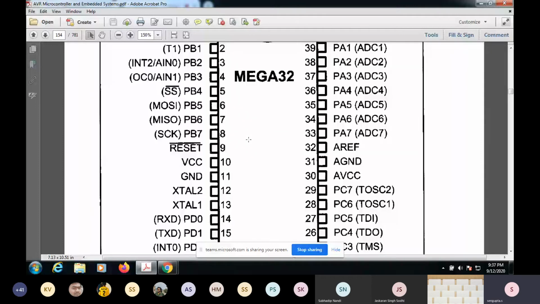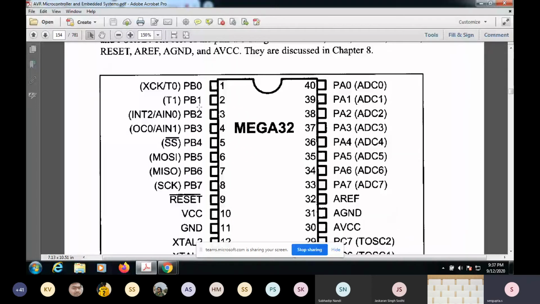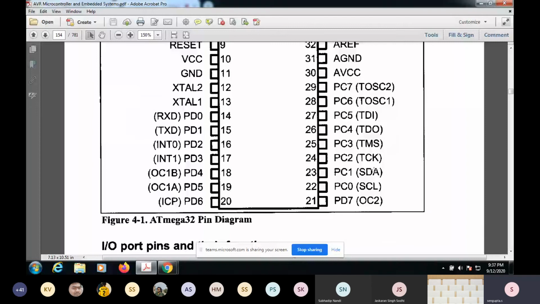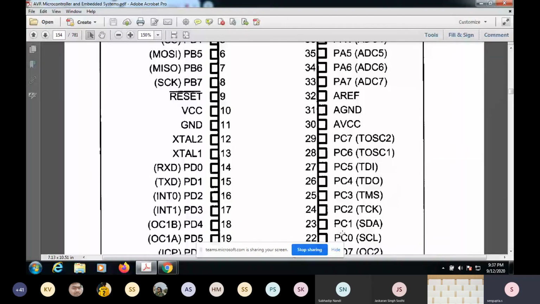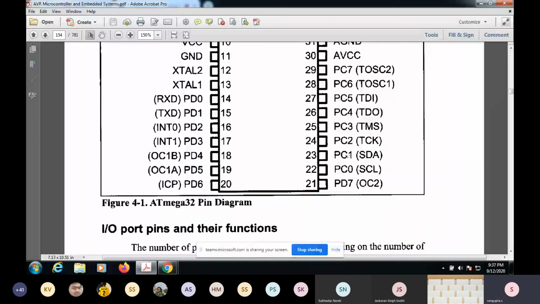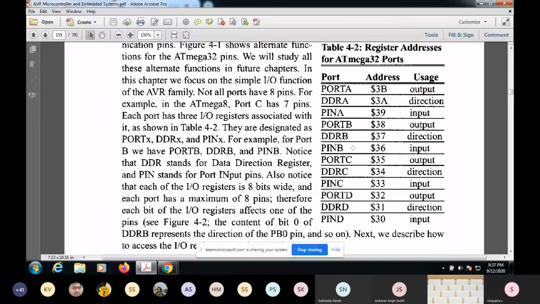For the 8 pins, these registers are mapped to these pins. Let's say this is port B, this is port A, this is port D, this is port C. So these are all 8 pins, and this group is called the port, and they are mapped to these 3 registers, which will be helpful for controlling these pins.